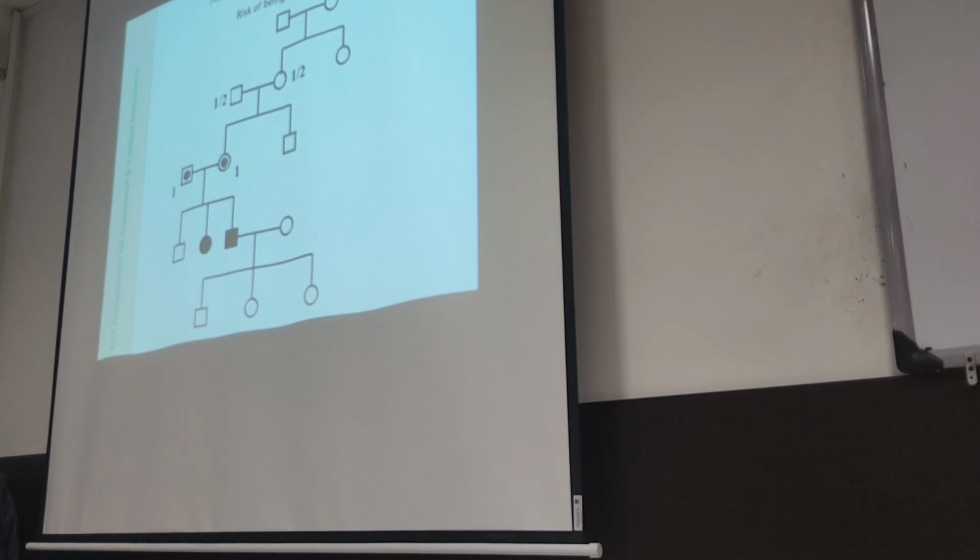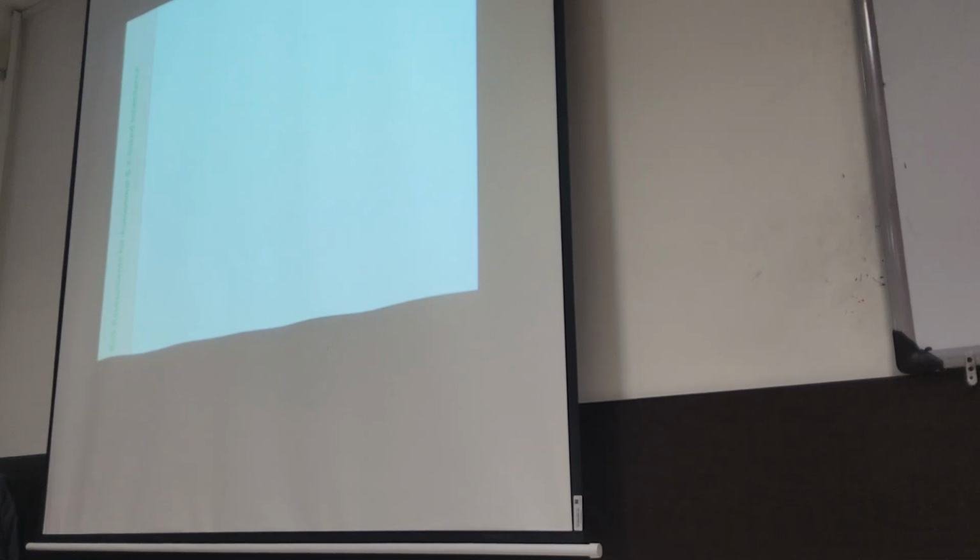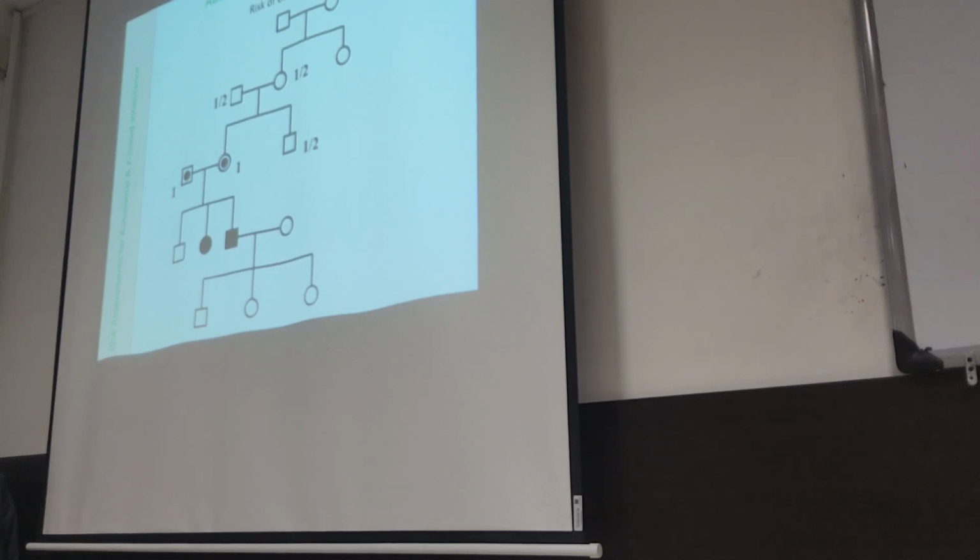One step further is obligatory carrier. One step further, the chance is 1 out of 2. And one step further, this individual is 1 out of 2. One step further is 1 out of 4, the chance of being the carrier.